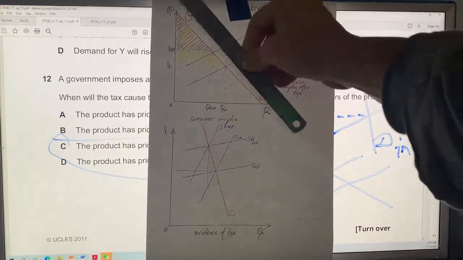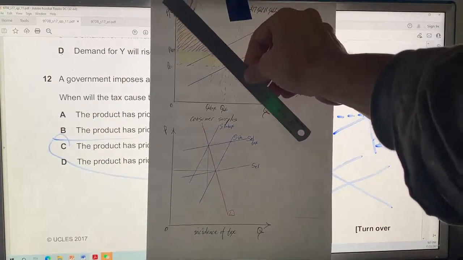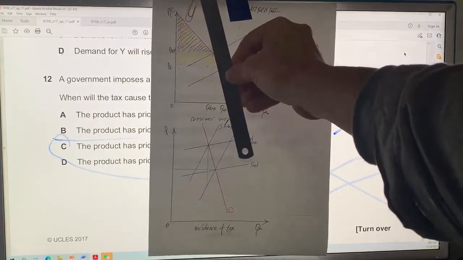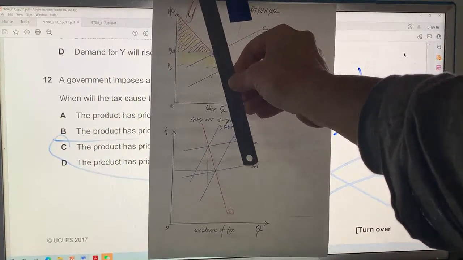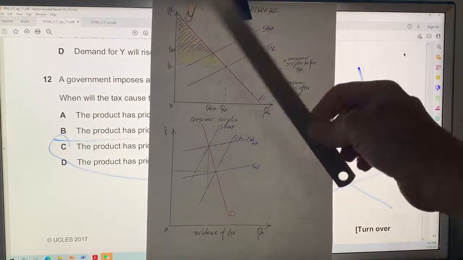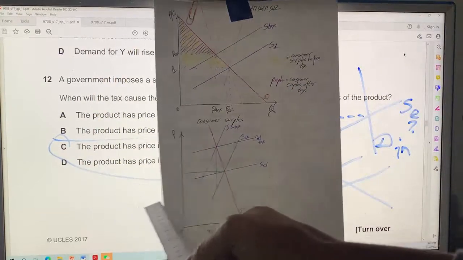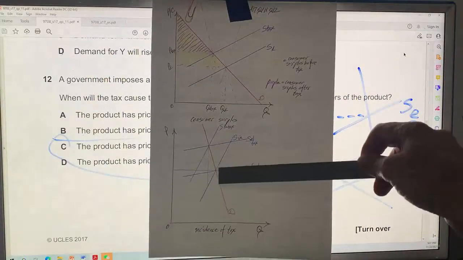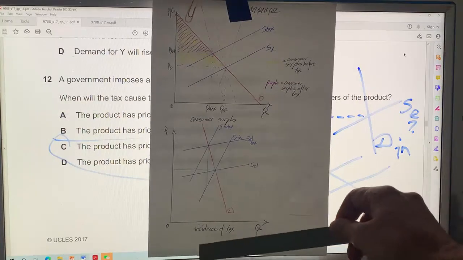But the demand curve, see, this is maybe a one-to-one demand curve. Obviously, an inelastic demand curve would have much more consumer surplus, so much more effect on price inelastic demand. Maybe they were thinking about incidence of tax.